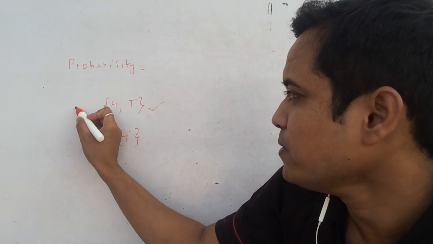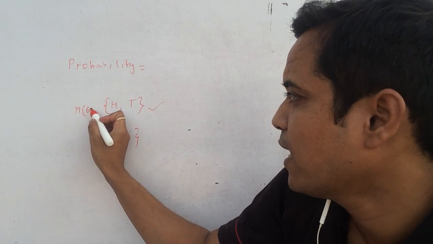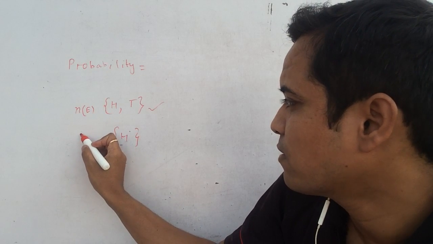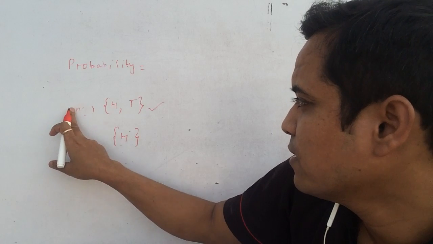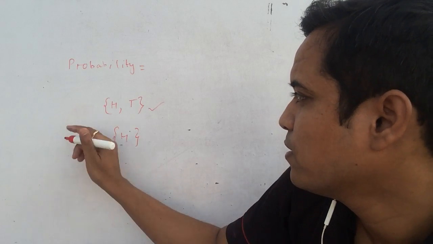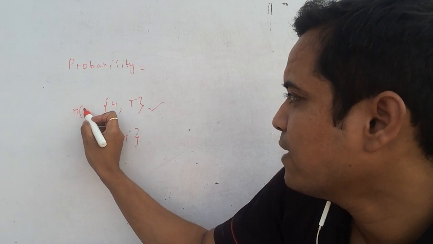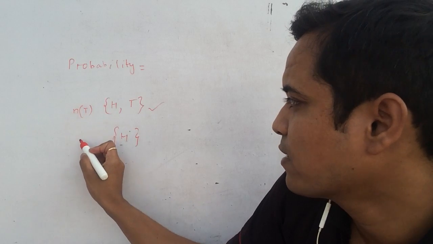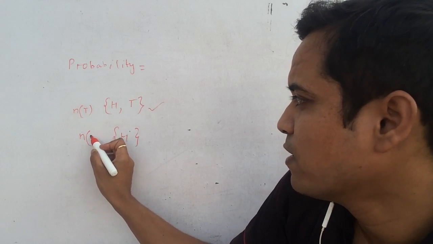You can say NE or NS or anyone. This is your favorable events, and total events NT. This is your favorable event NF.